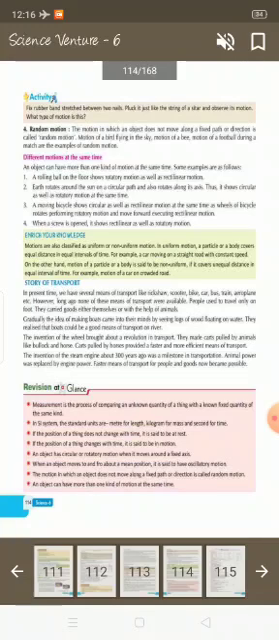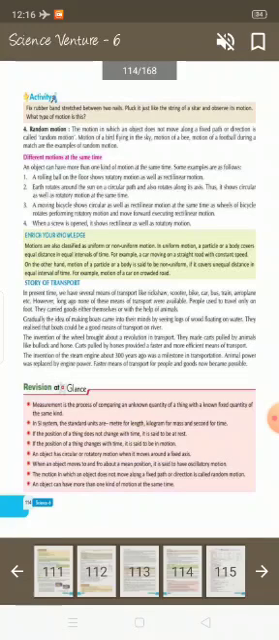Different motions at the same time. An object can have more than one kind of motion at the same time. Some examples are as follows. A rolling ball on the floor shows rotatory motion as well as rectilinear motion. Earth revolves around the sun on a circular path and also rotates along its axis. Thus, it shows circular as well as rotatory motion at the same time.